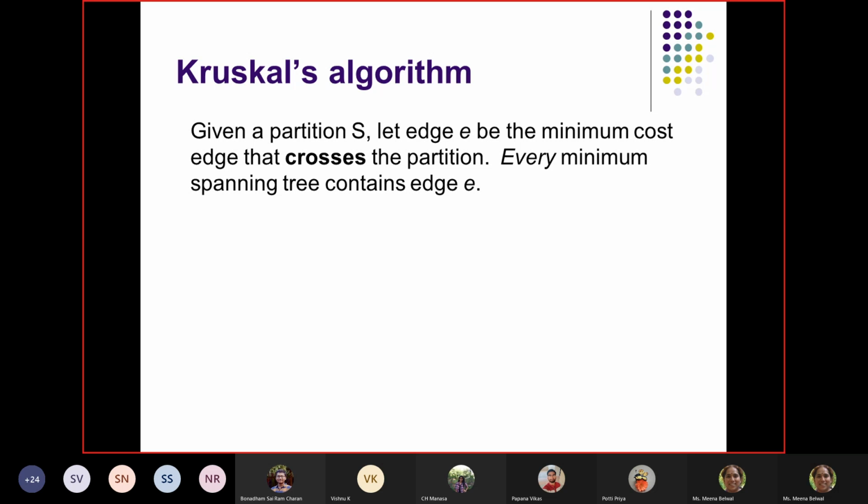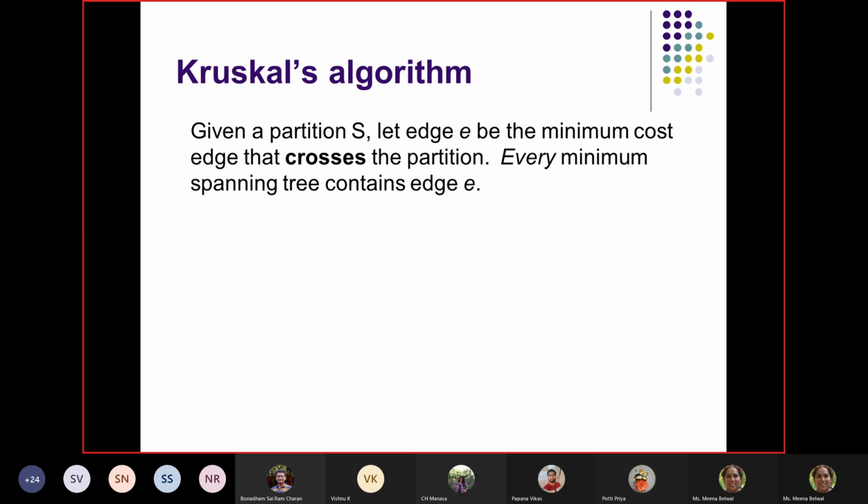So typically in Kruskal's algorithm, we are going to have partitions. Now the question is, how do I make partitions initially? Initially I consider as many partitions as the number of nodes. So if I have A, B, C, D, E, all of them are different partitions. And then I am going to sort all the edges, so that I always try to add the minimum weight edge.